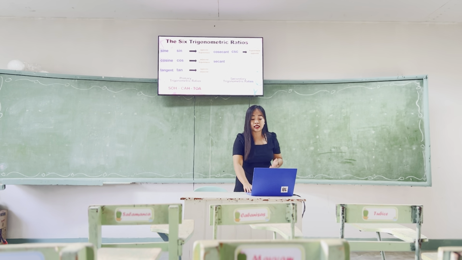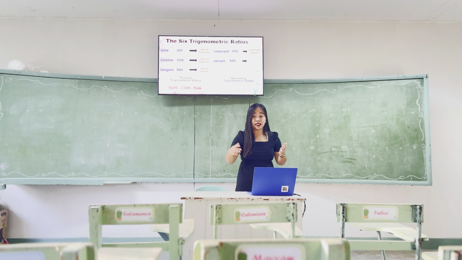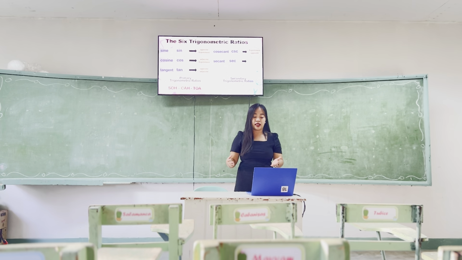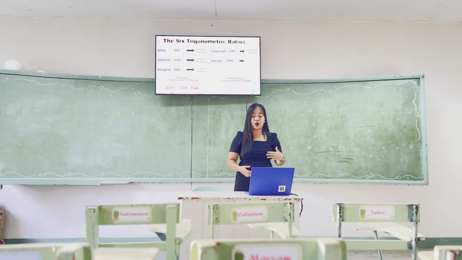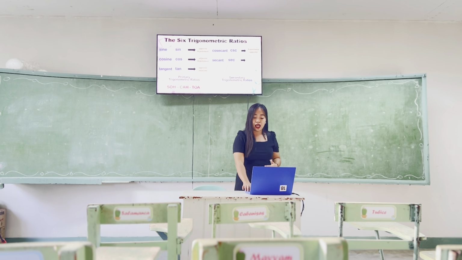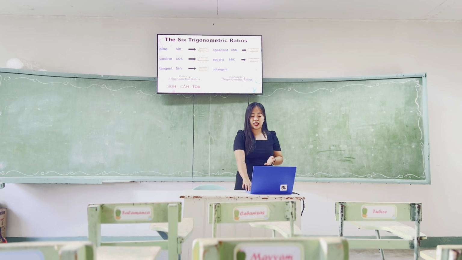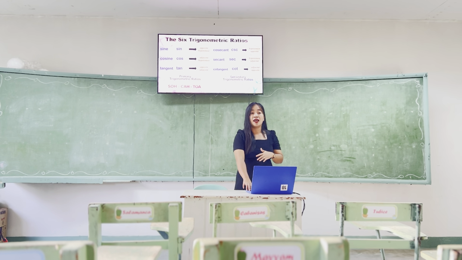Okay, the second one is secant. Okay, any idea what will be the ratio of this one? Okay, so since cosine is adjacent over hypotenuse, then secant will be hypotenuse over adjacent. And the last one, we have cotangent. The answer here is adjacent over opposite.